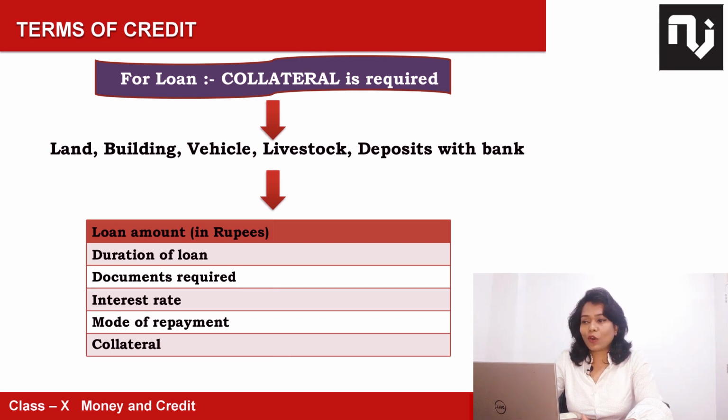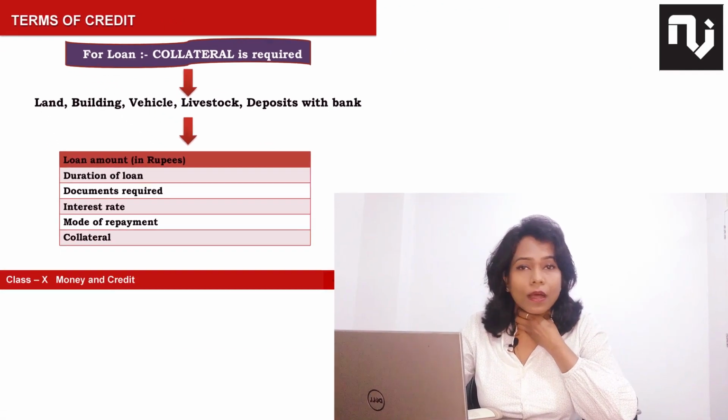So this is called what? Collateral. So next question is, what do you mean by collateral? And what do you mean by terms of credit? In terms of credit, you can see a person is taking a home loan, and some chart is given here in a white box. Megha is taking a house loan and she has to fill this, where she is mentioning the collateral also in the last column. What is she depositing with the bank as a guarantee? And before that, she is filling certain criteria like how much money she is taking, for what period, and why